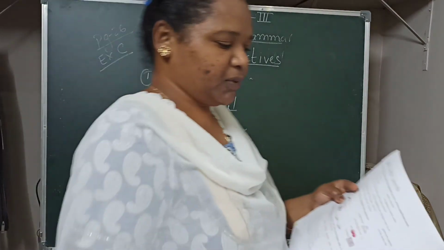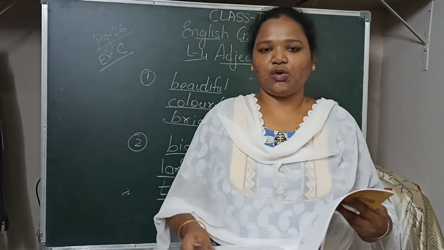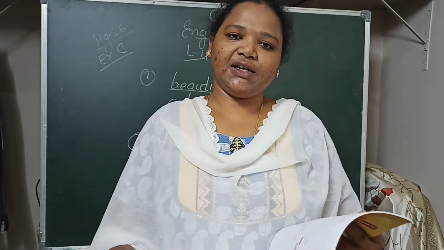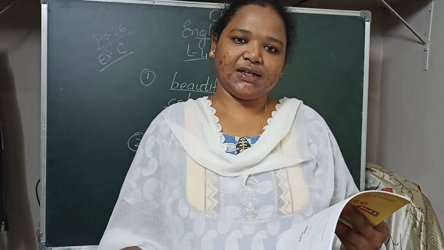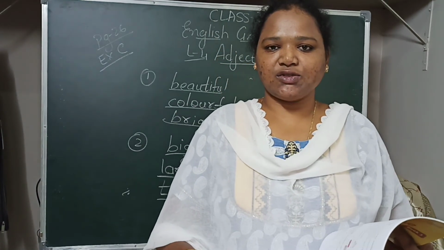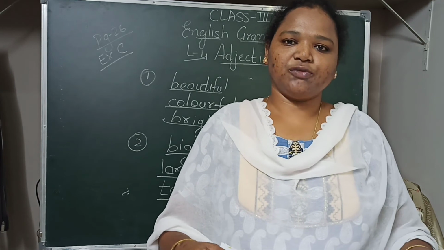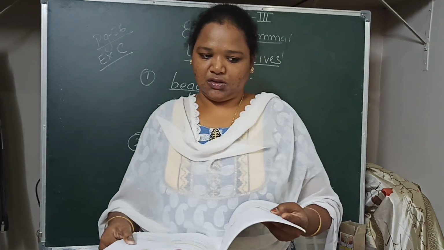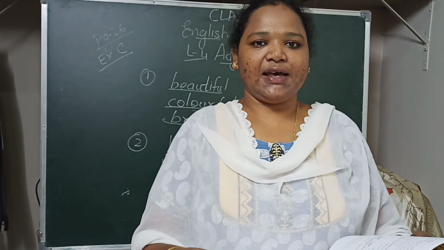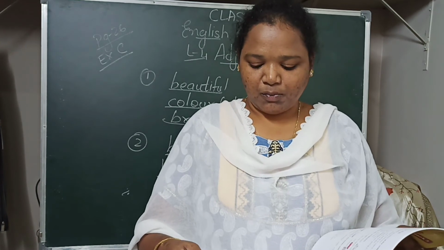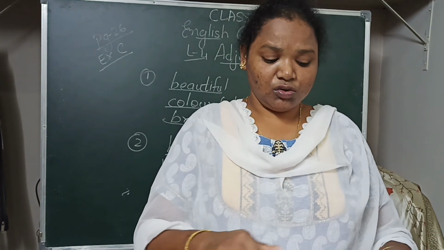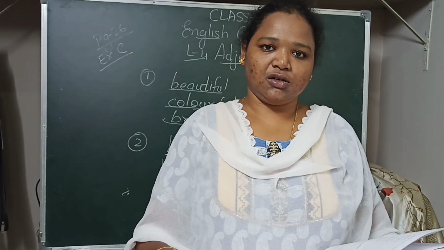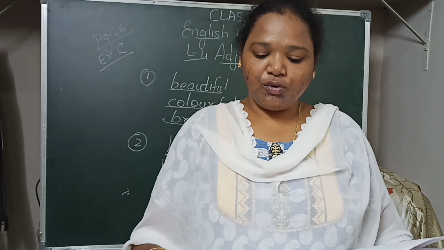So children, here we complete this lesson about adjectives. So what are adjectives? Adjectives are nothing but they tell more about nouns and the different degrees which are used in adjectives, that is positive degree, comparative degree and superlative degree, right? Then the types of suffixes and the adding of ish and ly. So by adding these words we form new words. So go through this lesson once again, revise the exercises and complete all the exercises again. Okay, then only you will come to know about the adjectives.